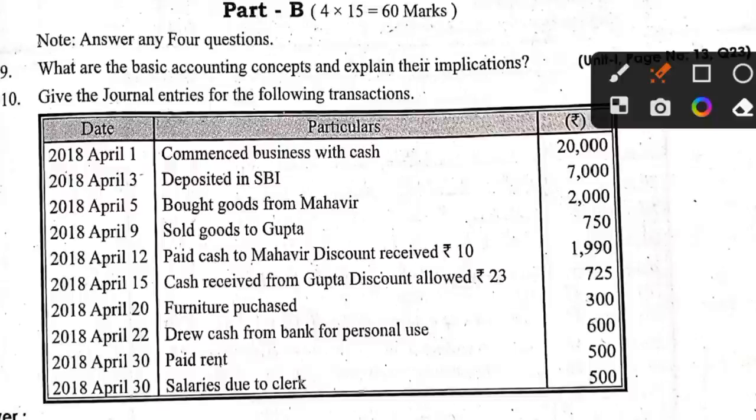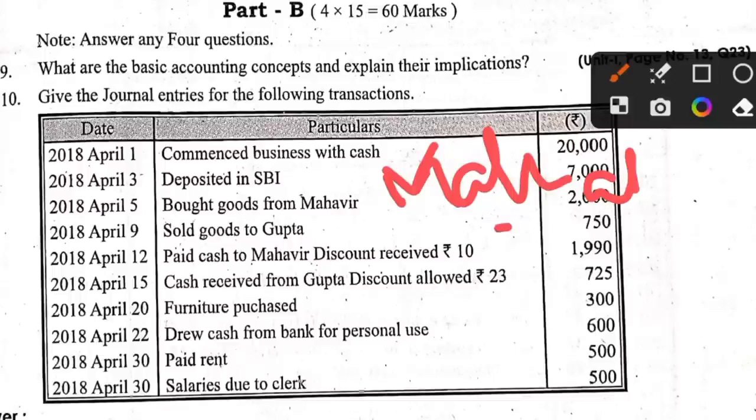Now next. Paid cash to Mahavir. Discount received 10 rupees. So, paid cash to Mahavir. Mahavir is a personal account. So what is the personal account rule? Debit the receiver, credit the giver. So Mahavir is a receiver, right? So Mahavir account debit to cash. Is cash coming in or going out?